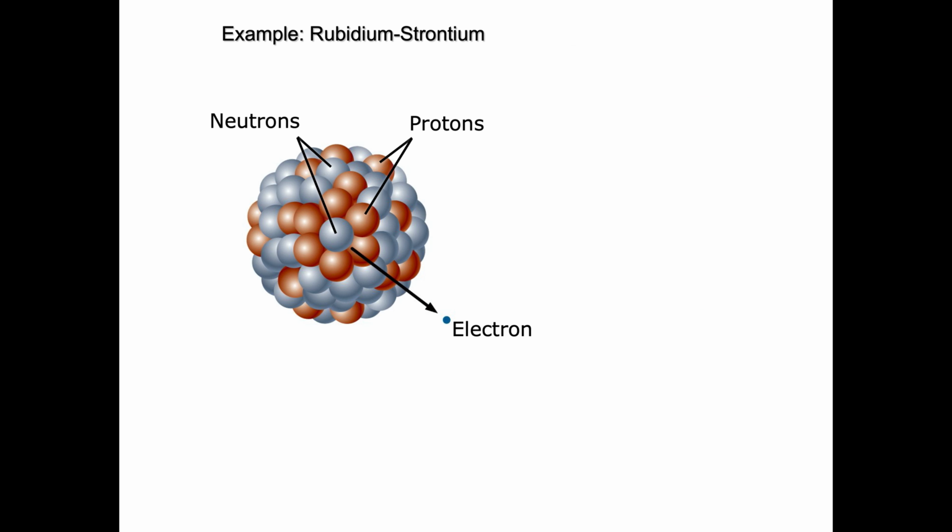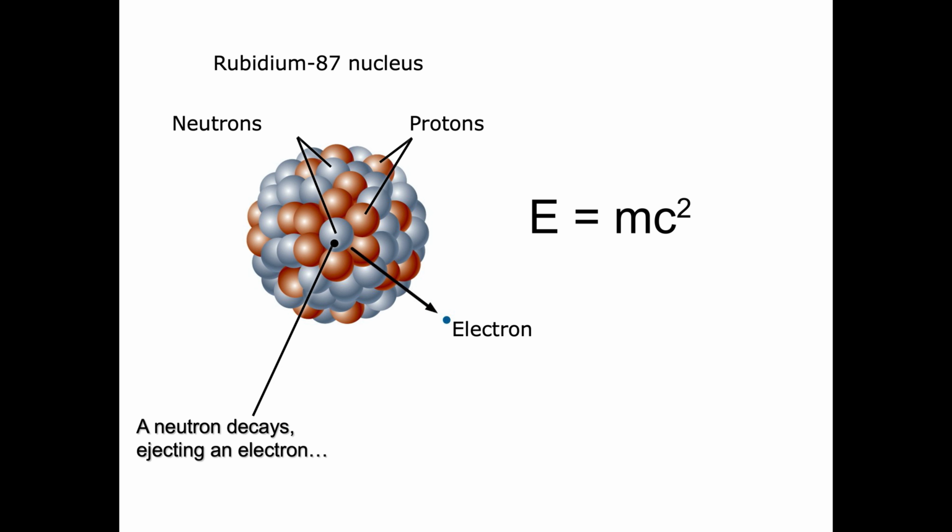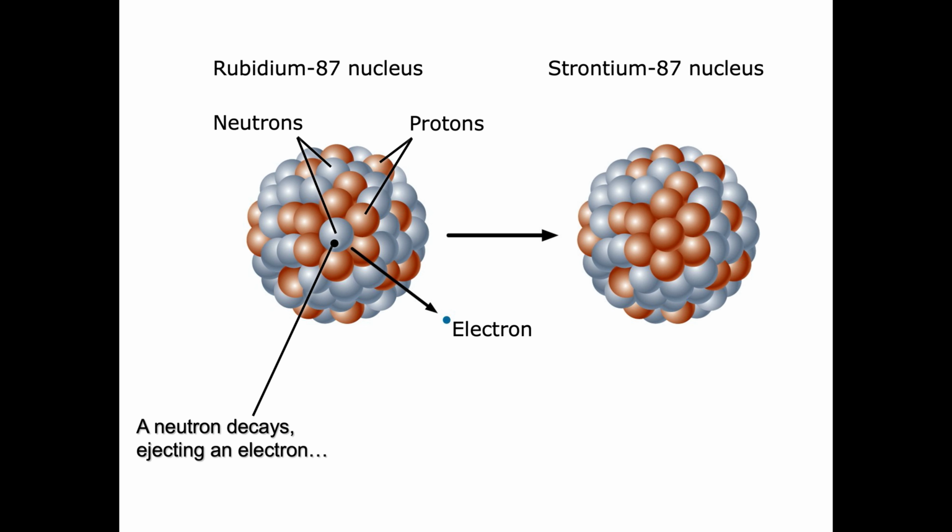Well, if you do some simple math and add up the mass of a proton and an electron, you get pretty close to the mass of a neutron. The slight difference is the amount of energy that's released. E equals mc squared describes that. As a neutron decays, it becomes a proton and it ejects an electron. This means the number of protons has changed. So we've added a proton by converting a neutron into a proton and an electron. It's the number of protons that determines the element.